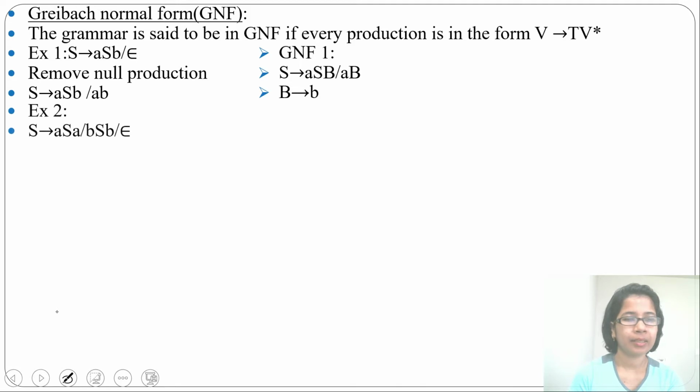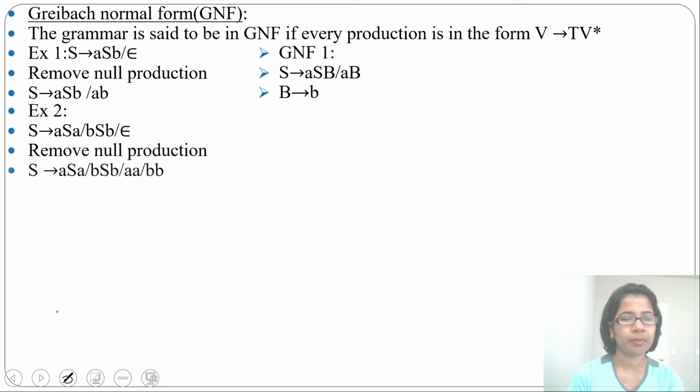Let's see another example. S tends to ASA or BSB or epsilon. Here you can see there is a null production. First step you need to remove the null production. After removal of null production it will be ASA or BSB or AA or BB. After putting epsilon in place of S we are getting AA or BB. Now this is free from null production. Let's find the GNF for this.